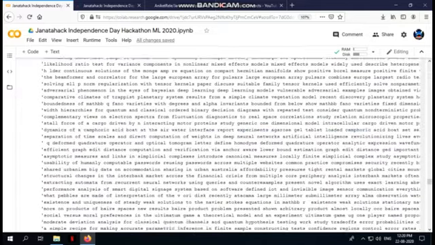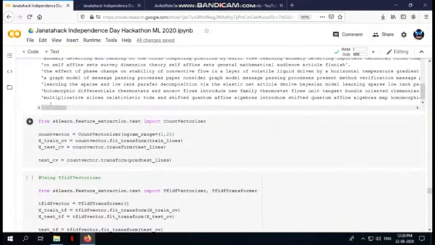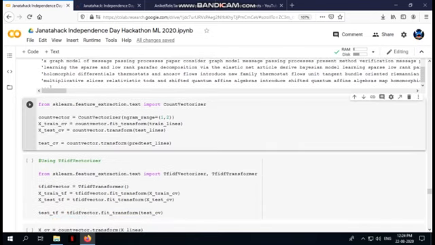Okay, so after this we are going to use count vectorizer. Okay, so what count vectorizer will do is that it will create a vector for each and every word.